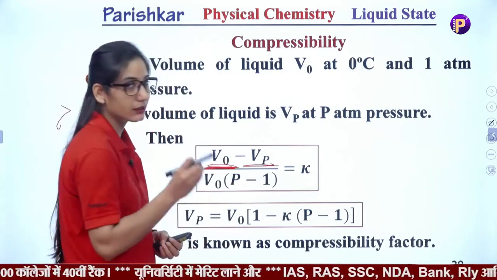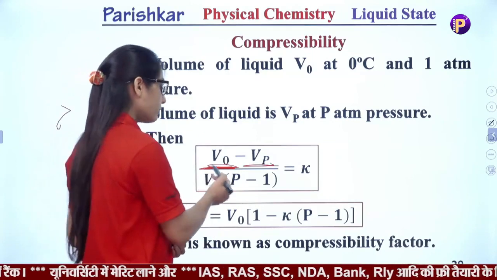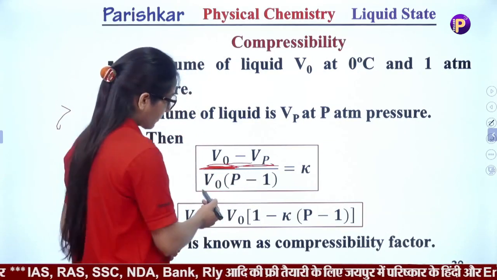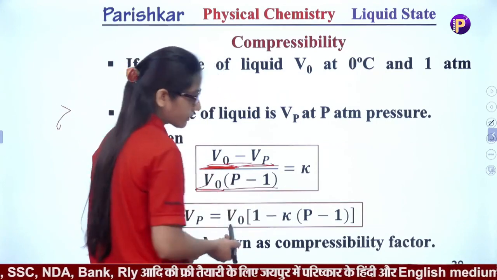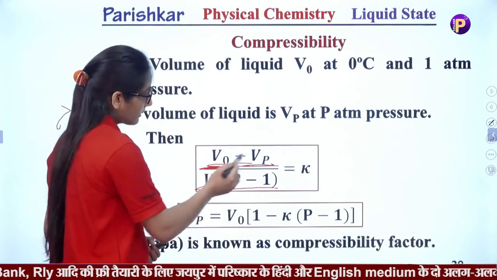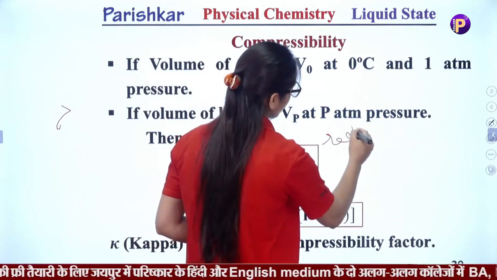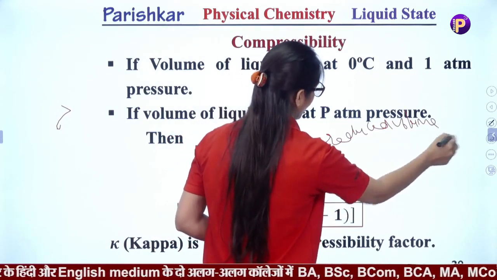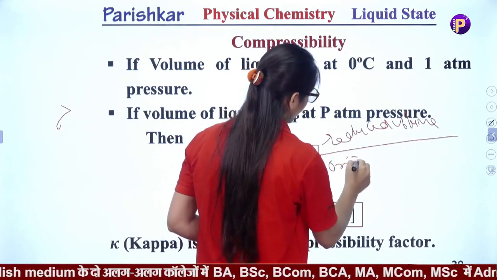Then we calculate the reduced volume: V naught minus Vp upon V naught into (P minus 1). What is this? This is the ratio of the reduced volume to the original volume.